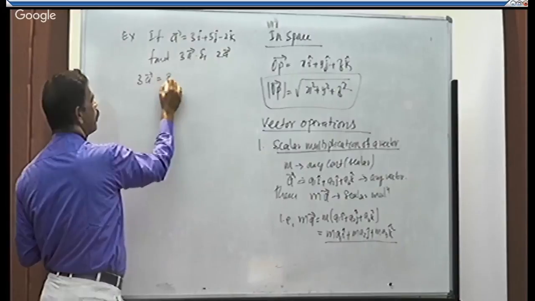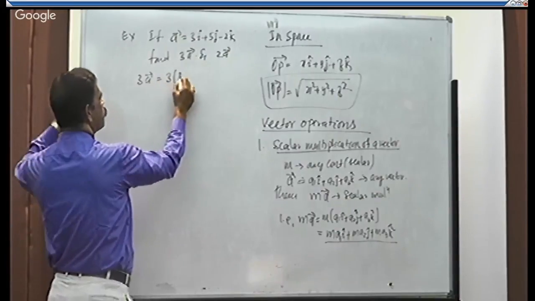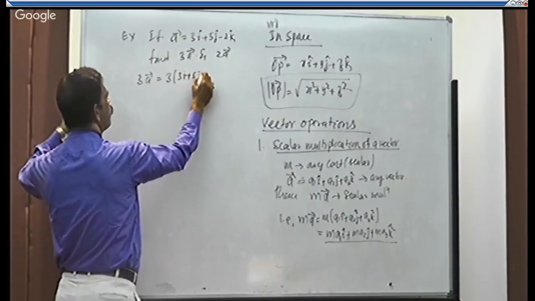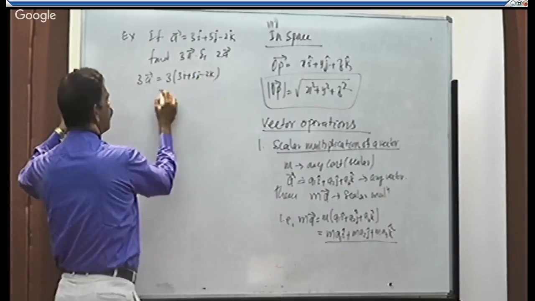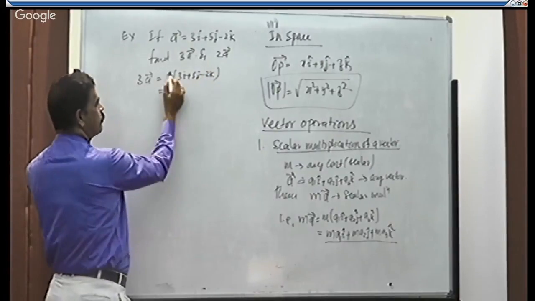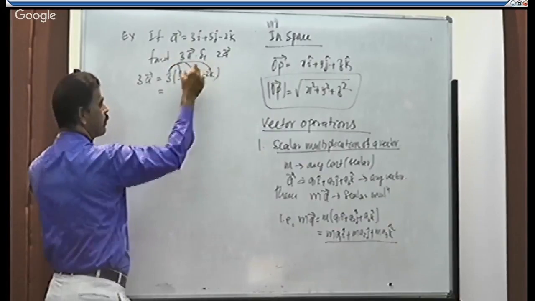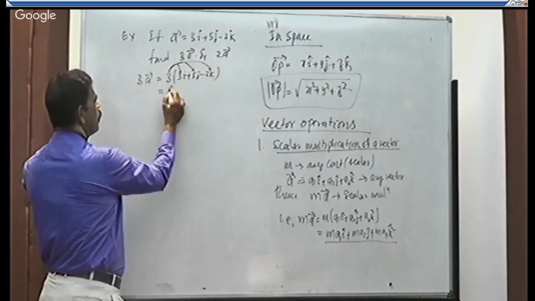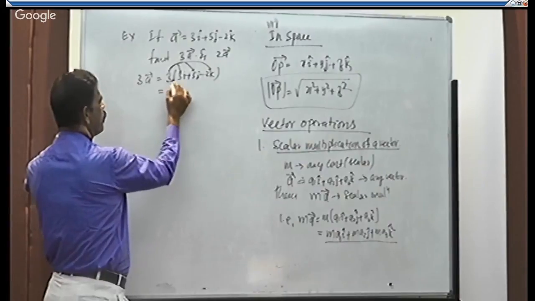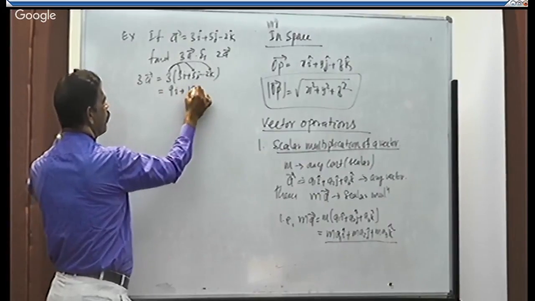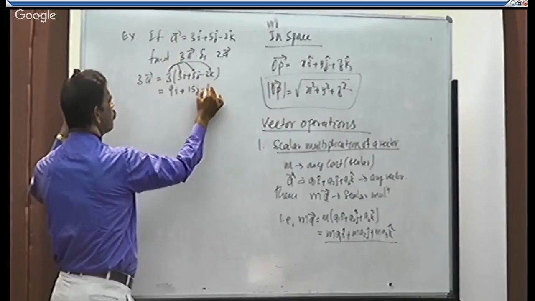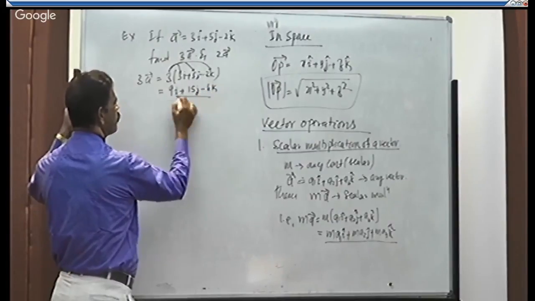It is nothing but 3 into a. a is 3i plus 5j minus 2k. 3 is multiplied with all the components along the x, y, z axes. 3 into 3, 9i plus 3 into 5, 15j minus 3 into 2, 6k. It is 3a.